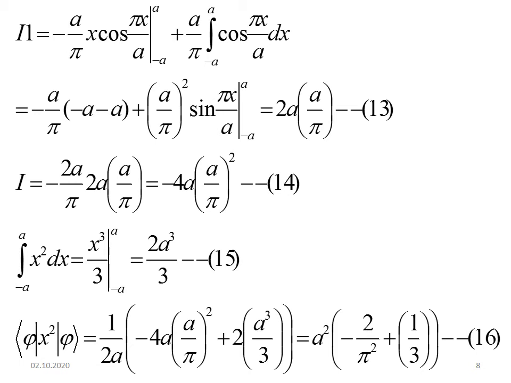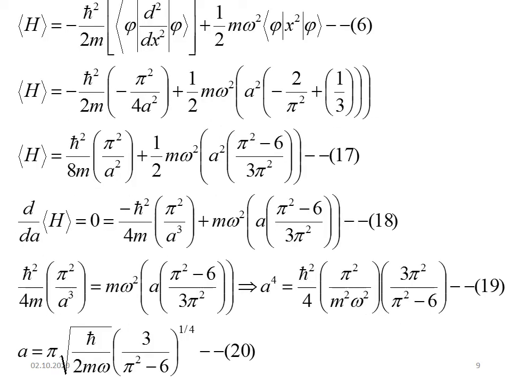And also if you integrate the x squared term, x squared dx, it is equal to x cube by 3, which is equal to 2a cube by 3. So the expectation value of x squared is a squared into minus 2 by pi squared plus 1 by 3.